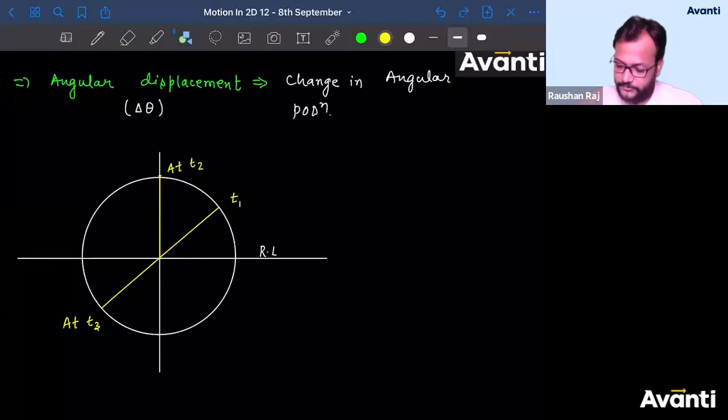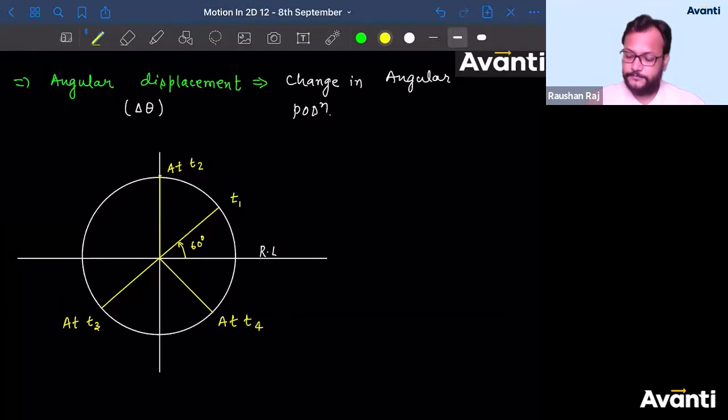Why am I not able to draw a straight line? Bhang ka asar ho raha hai kya? So this is at t4. Let me denote some angles. So this angle is 60 degrees, or pi by 3, and this is 90 degrees.